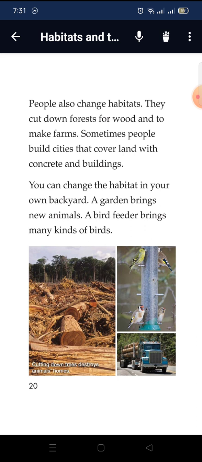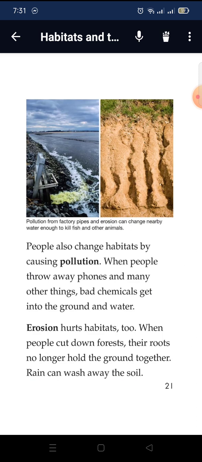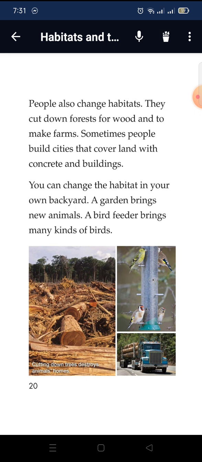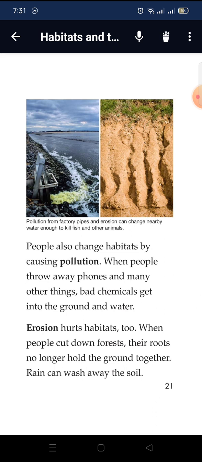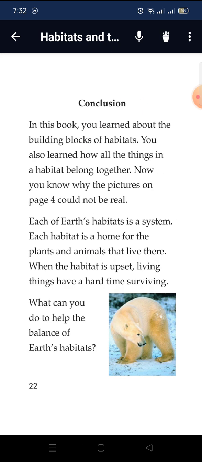You can change habitats in your own backyard. A garden brings new animals. A bird feeder brings many kinds of birds. People also change habitats by causing pollution. When people throw away food and many other things, bad chemicals get into the ground and water. Erosion hurts habitats too. When people cut down forests, the roots no longer hold the soil together. Rain can wash away the soil.